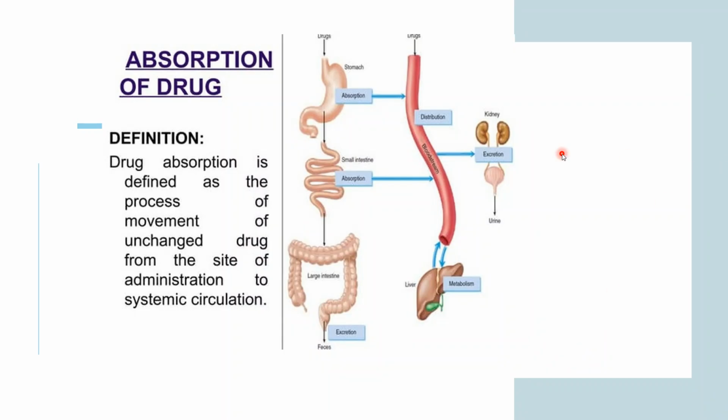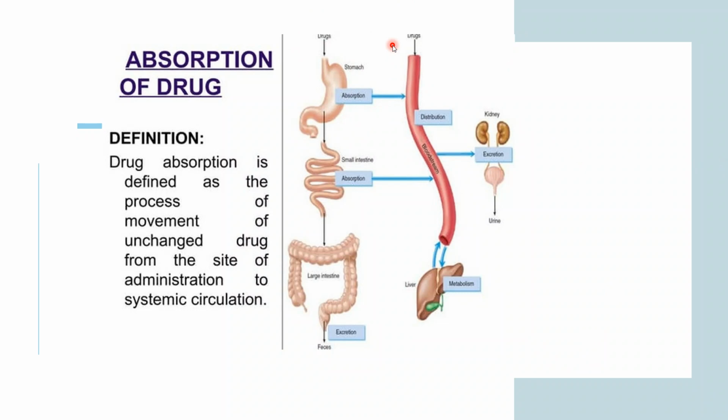So basically, when you are taking a drug and without any change in its property or structure, it is getting to the site, that is systemic circulation. So basically, unchanged drug from the site of administration.